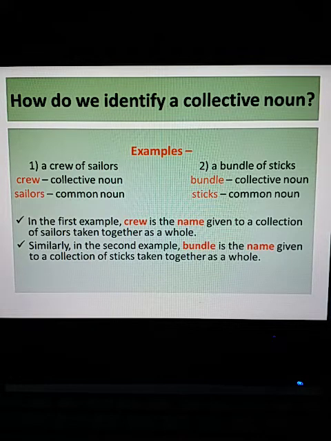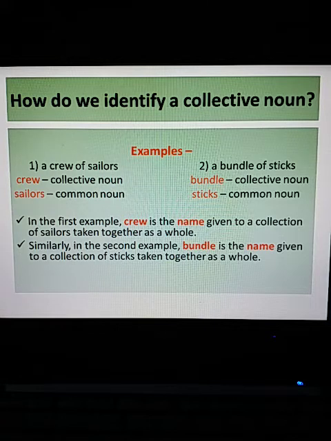In the first example, the collective name that we have given to a collection of sailors is crew. So, crew is the collective noun, whereas sailors is a common noun.